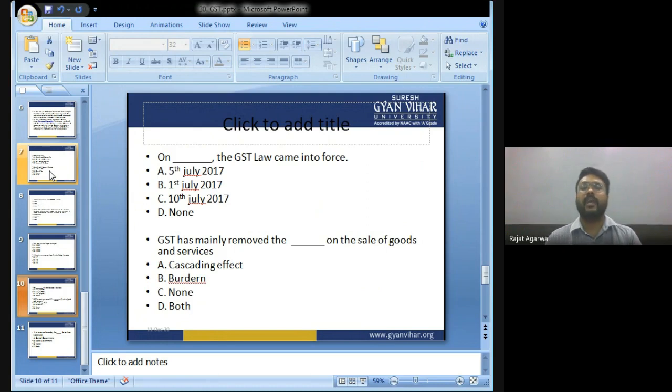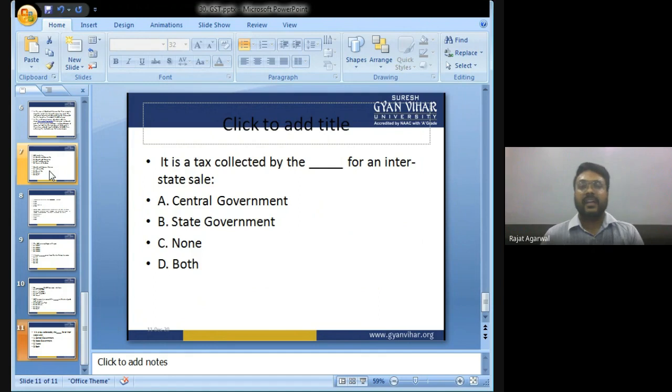GST has mainly removed the dash on the sale of goods and services. What has GST removed: cascading effect, burden, none or both? The answer is GST mainly removed the cascading effect on the sale of goods and services. In an interstate sale, the tax is collected by: central government, state government, none or both? बच्चों, the tax on an interstate sale, that is from one state to another state, is collected by the central government.